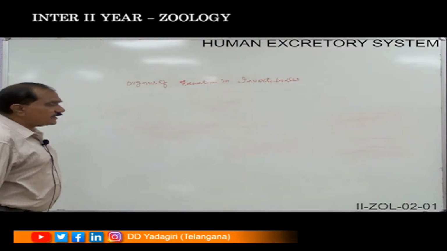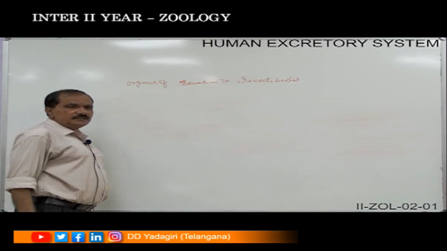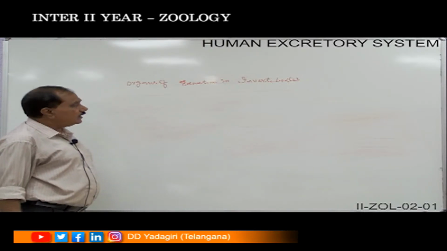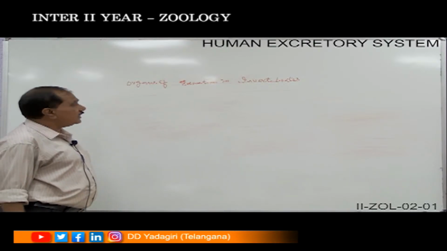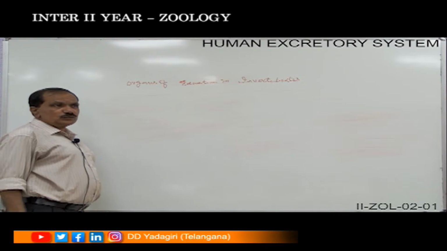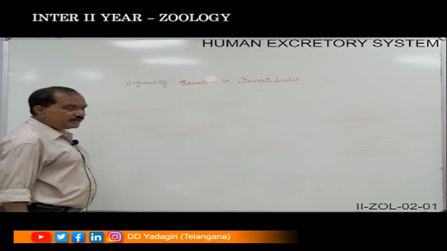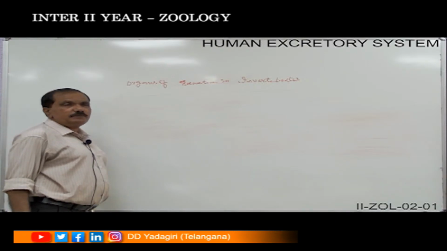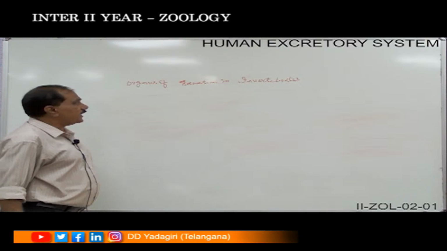In the case of the invertebrates, starting from the Platyhelminthes, Nematoda, Annelida, Mollusca, Arthropoda, and the Echinodermata, those are the different phyla which are present in the invertebrates, and many different types of excretory products can be seen in the different groups of the animals.